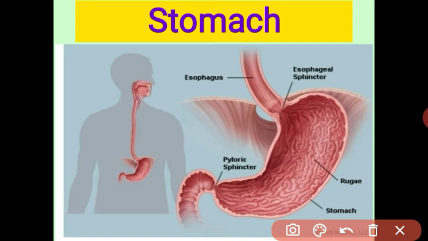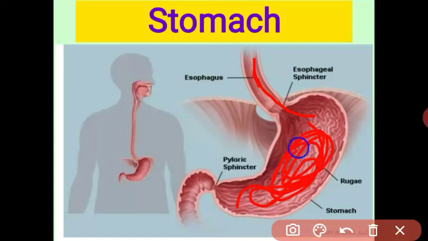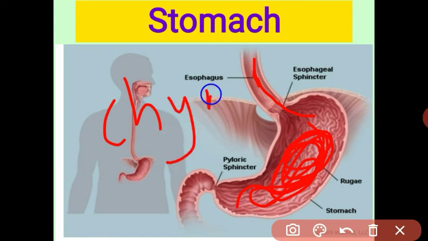When the food enters the stomach from the esophagus, it is a bolus, and when it enters into the stomach, it is converted into liquid form. This is called chyme. C-H-Y-M-E, chyme. This is pulp-like, and the food stays in the stomach for about 3 hours. Attaining the pulp-like form is called chyme.